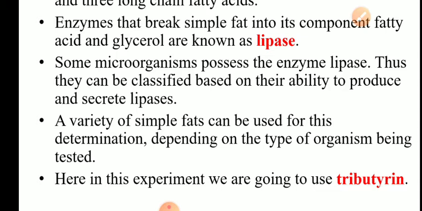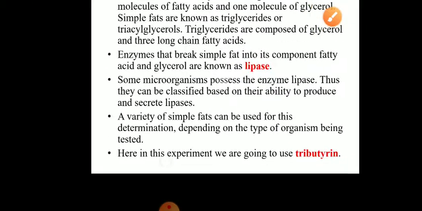Tributyrin is again a triglyceride having glycerol and 3 butyric acid molecules. This tributyrin is added into nutrient agar medium. So we prepare normal nutrient agar medium and add 1% of tributyrin into it before pouring it into petri dish. The medium is sterilized, and before pouring we add tributyrin, pour it into petri dish and allow the medium to solidify. That medium is called tributyrin agar.